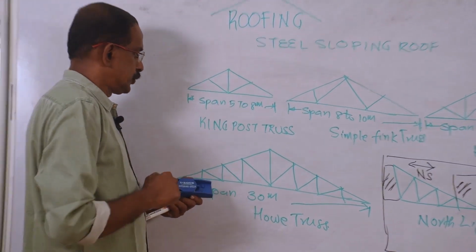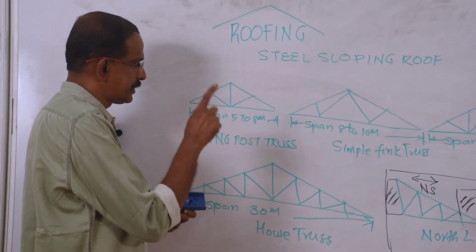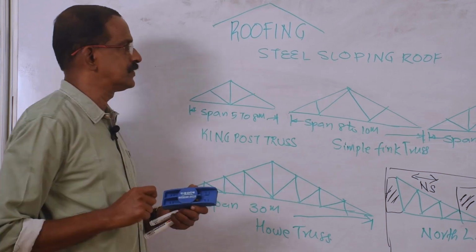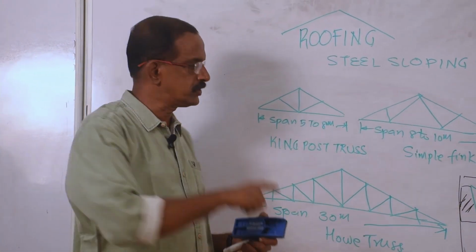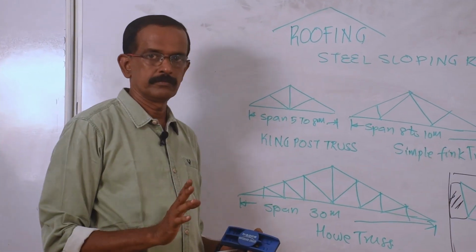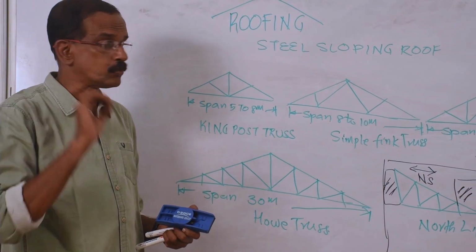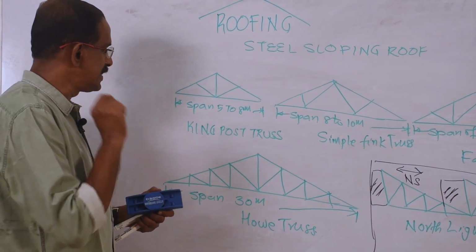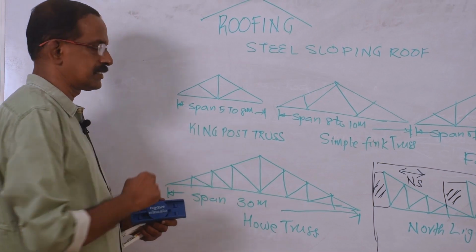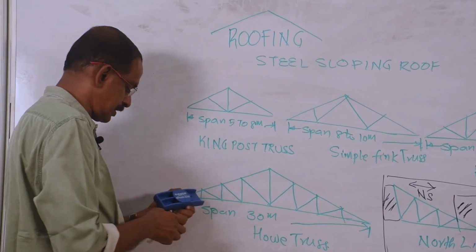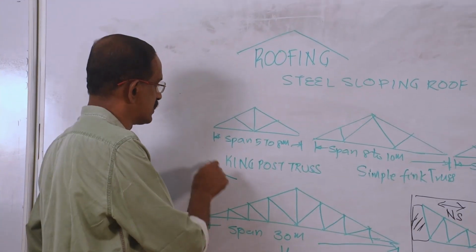Now, in the examination, they may ask questions like this. What are the different types of steel sloping roof? If that is the question, this is the answer. But sometimes they may ask a question like this: draw the detailed sketch of a king post truss. If that is the question, this is not enough for the examination.